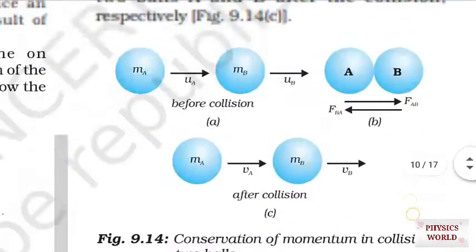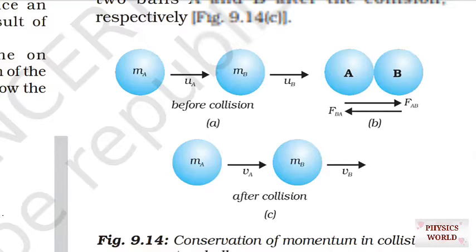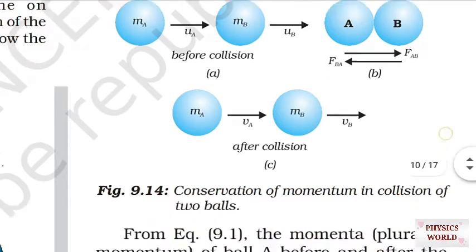You are seeing that there are two balls of mass mA and mB, and the initial speeds of both balls are uA and uB. They are colliding with each other, and they are also exerting force on one another, and these forces are equal and opposite as per the third law of motion. Then after colliding, if the first ball of mass mA acquires a speed of vA and the second ball of mass mB acquires the speed vB, then what will happen?